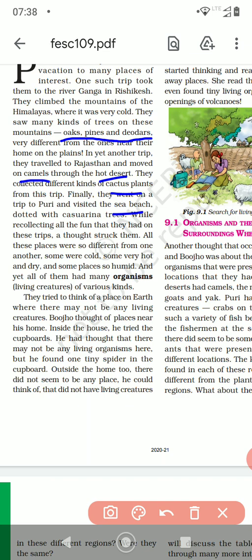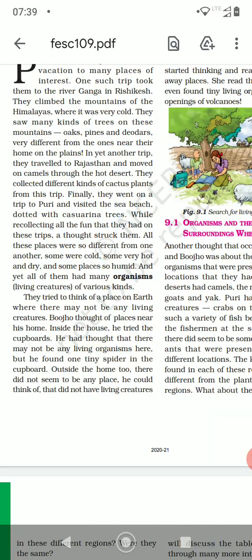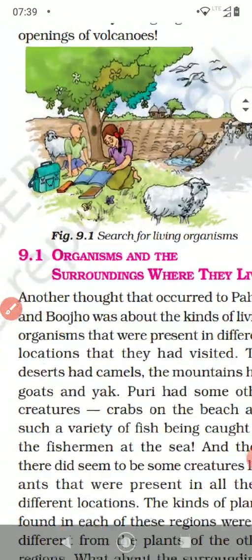Bujo thought of the places near his home. Inside the house, he tried the cupboards. He thought that there may not be any living organisms here, but he found tiny spiders in the cupboard. Outside the home, too, there did not seem to be any place he could think of that did not have any living things or creatures.